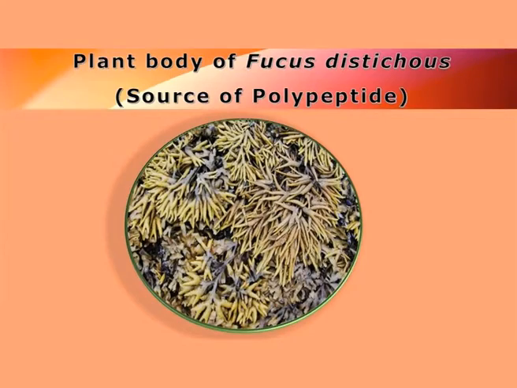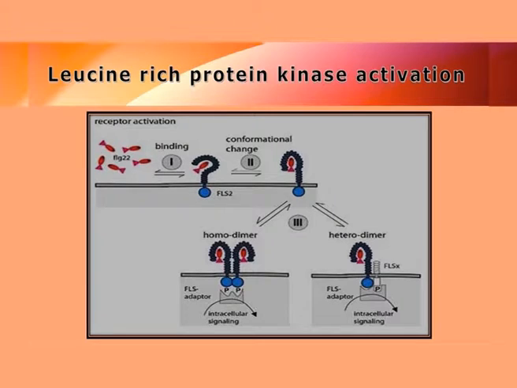And coming to the last group of hormone, which is commonly a group of polypeptides. It has been isolated from a unique brown alga called Fucus distichus. This particular hormone is actually a polypeptide of around 244 amino acids having a unique LRR, that is leucine-rich repeat sequence.